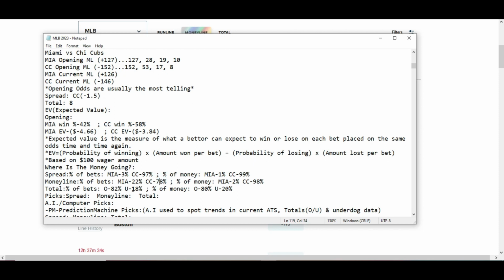Wait for the sharps to go in. Once again, the sharps go in late. Sharps are the heavy bettors. Usually they go in very early or very late, depending upon their strategy. Usually when the NFL season is on, some will go very early. When it comes to these daily sports like baseball, basketball, they'll usually just go late. Much more convenient to do it that way.